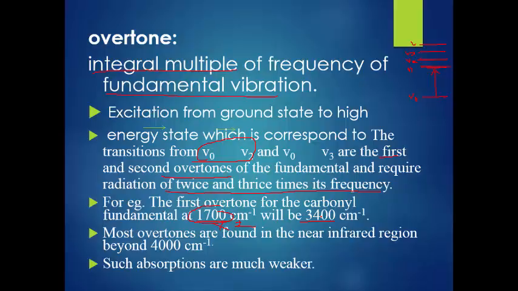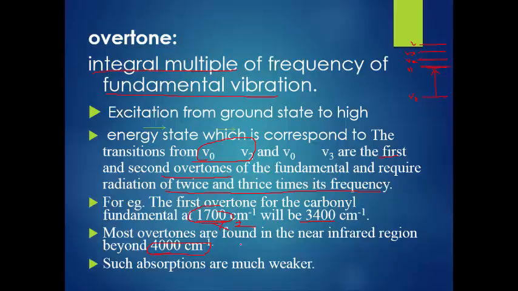Most overtones are found in the near infrared region, beyond 4000. Always remember, there are three regions we know: near, mid and far. Write down all these things. The near IR region is called the overtone region, the mid IR region is called the vibrational region, and the far IR is called the rotational region. But such absorption peaks are weaker.